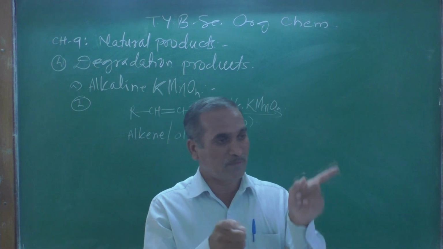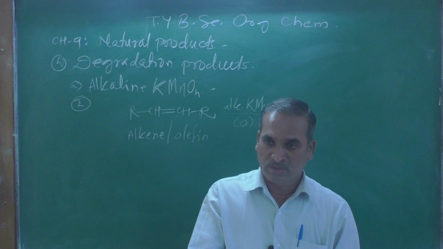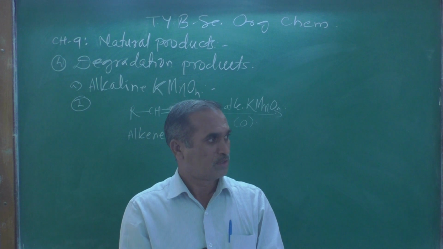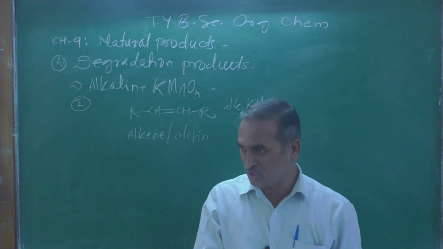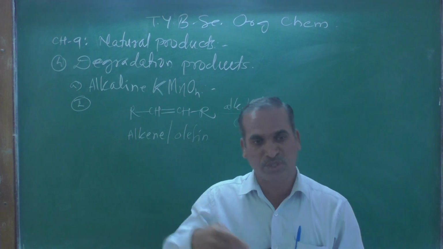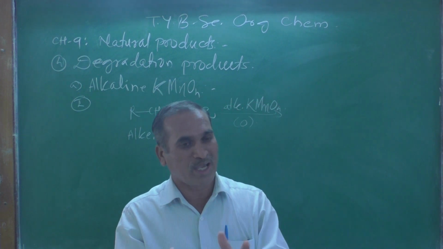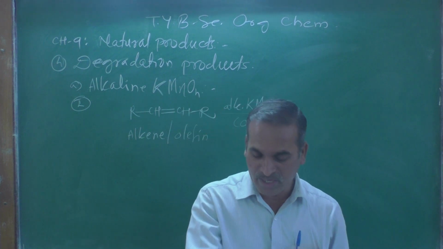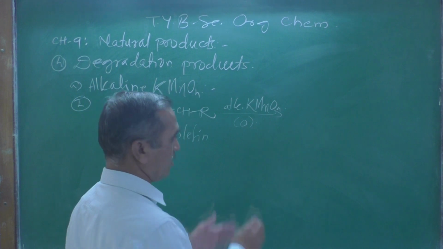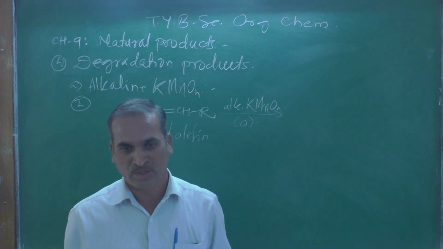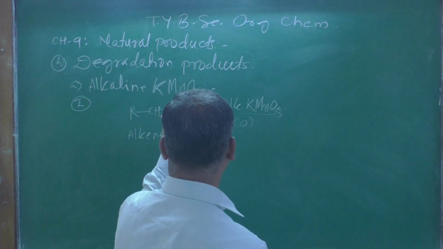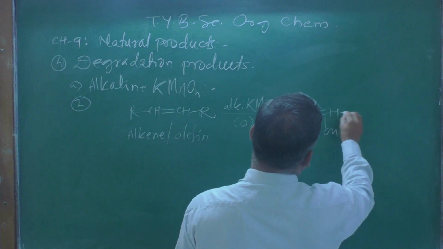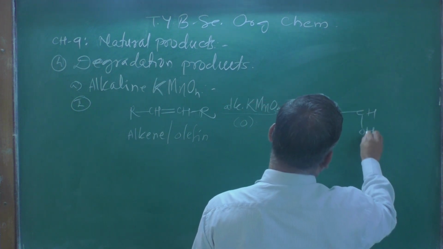With the help of stereochemistry, when we are getting a meso compound or a DL pair, meaning a racemic mixture, that kind of stereochemistry and the detailed mechanism we learned in our previous semester, in the third semester. Here I am just mentioning only the product. Here we are going to get R, CH, OH, then CH, OH, and this R.